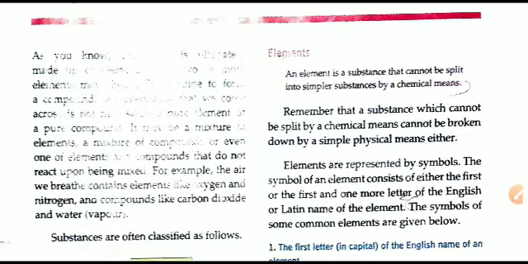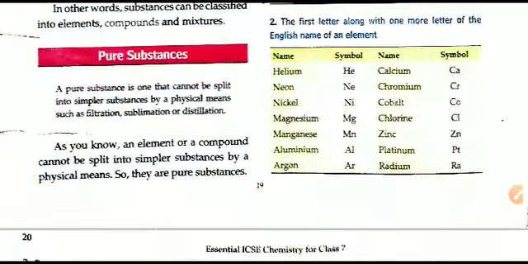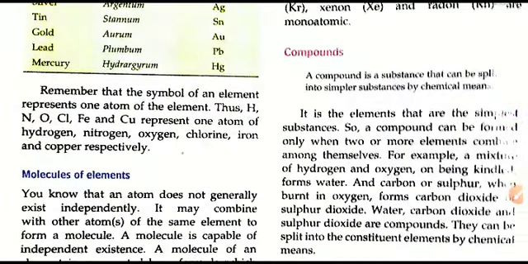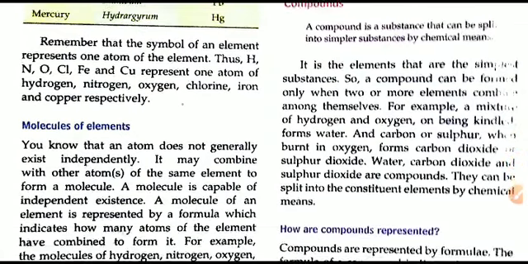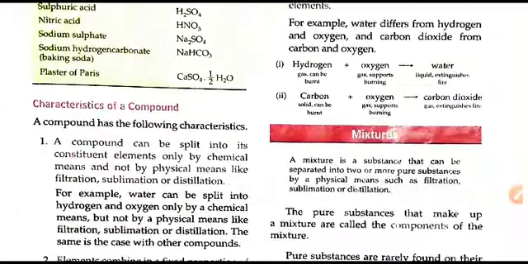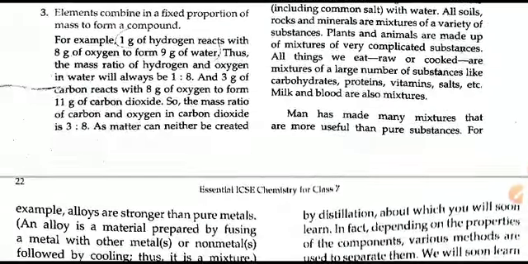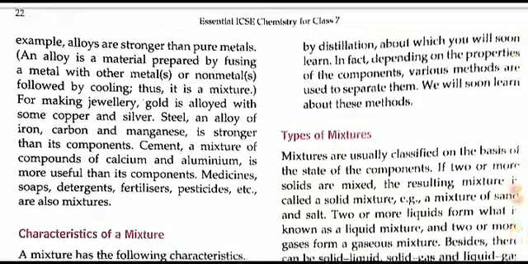We have been discussing chapter number 3, elements, compounds and mixtures. In the previous classes we have discussed the elements, how to write the elements using symbols, then various properties related to compounds, what compounds are and their properties. Then the definition of mixture and certain examples also were covered till the last class.